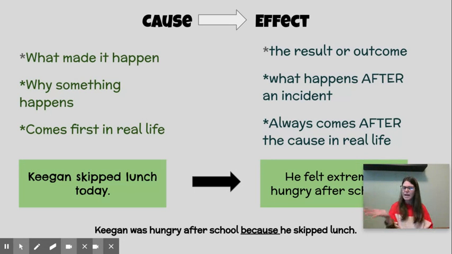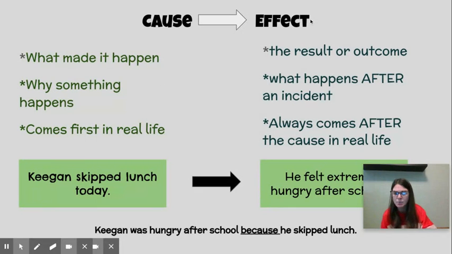Remember yesterday I came in yawning? The cause is that I stayed up too late. And what was the effect? The effect is what you saw from me. I was yawning and I was really tired. What caused me or made me be really tired? I stayed up too late. That was the cause. It happened first. And that led me to be really tired and keep yawning during my video. Okay, so cause comes first in real life.